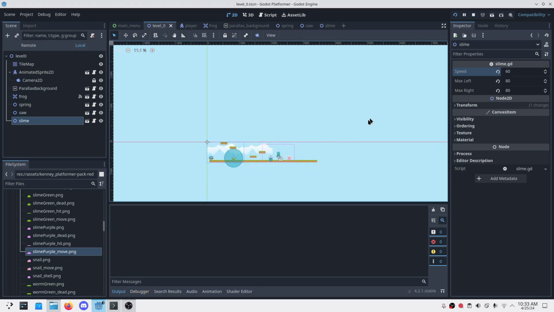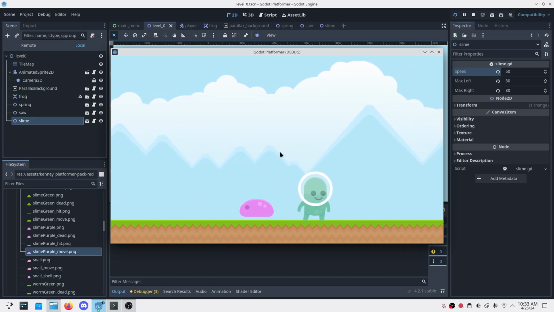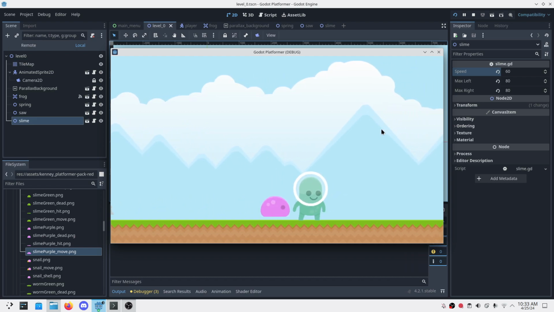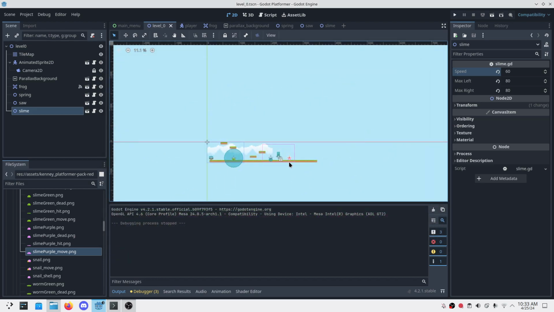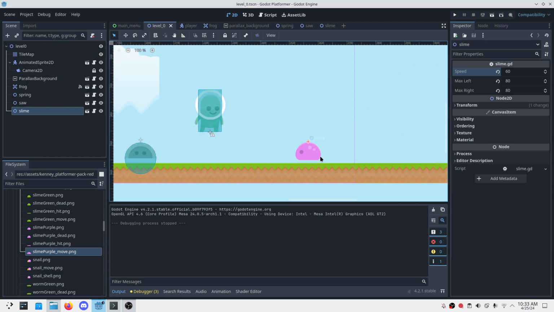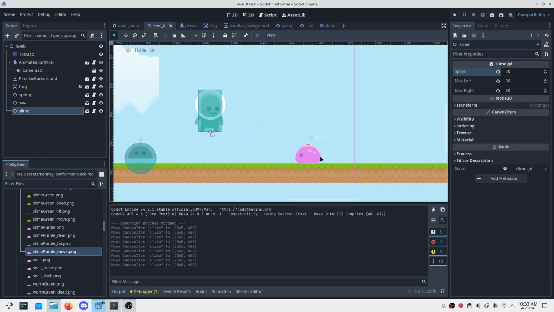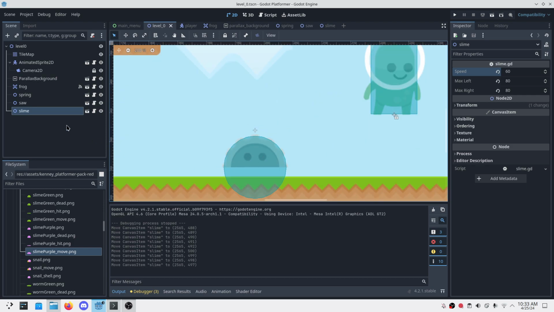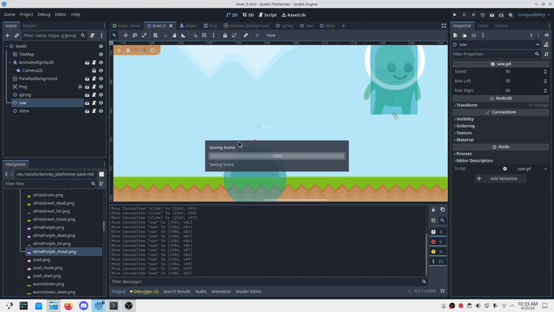If we check it again, it should move a bit faster, and move a bit farther as well. Since we are already here, let's fix the position, and the same for the saw.